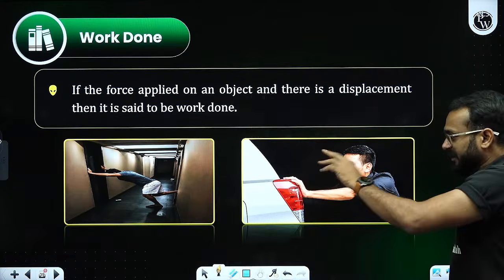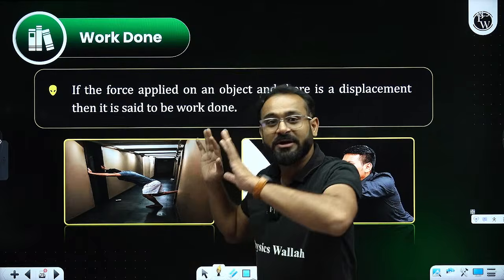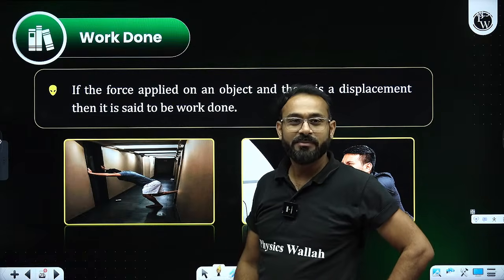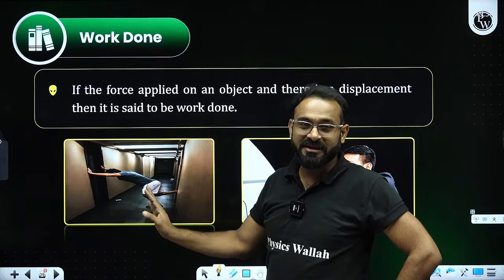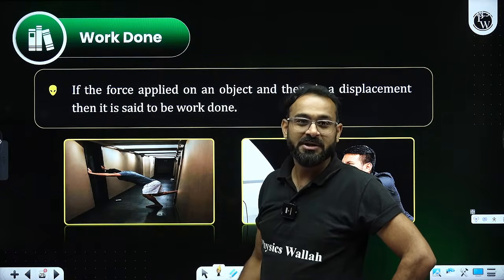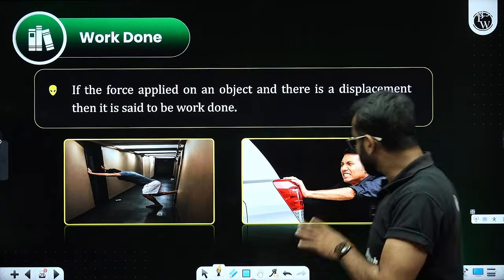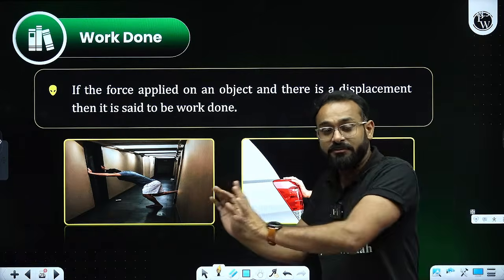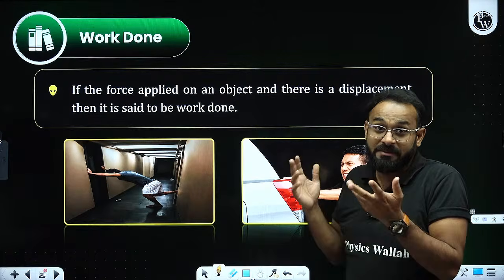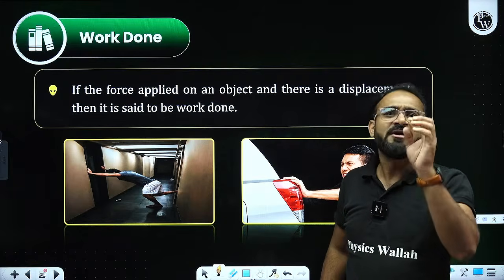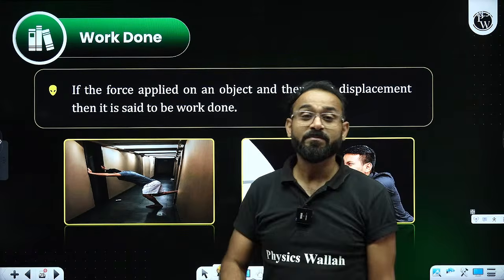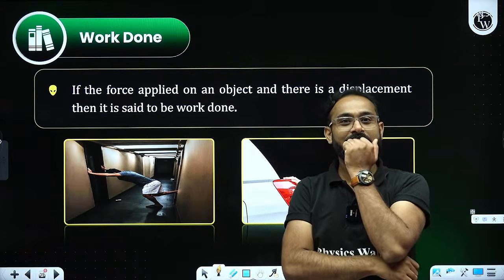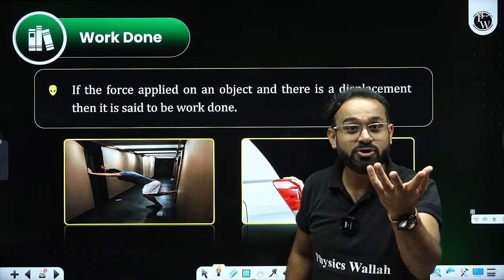There are two scenarios that we can see. One boy is trying to push the wall from both ends by using leg and hand. Somebody tell him that there is no purpose of doing that. The wall is not going to shift. Whereas this person is trying to push the car. There are good chances the car is going to move forward. In that case, when we talk about work done, it is quite simple. When you are applying a force on any body and there is a displacement, what sort of displacement would you see?